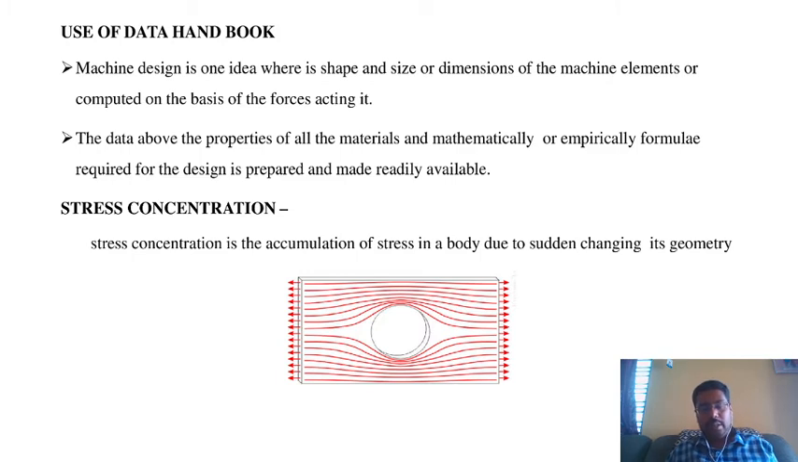Next is the data handbook. What are the main things it contains? The first is materials. The data handbook contains information about the different types of materials that can be used as machine elements. It includes the properties of metals, such as their strength, reliability, toughness and ultimate stress.